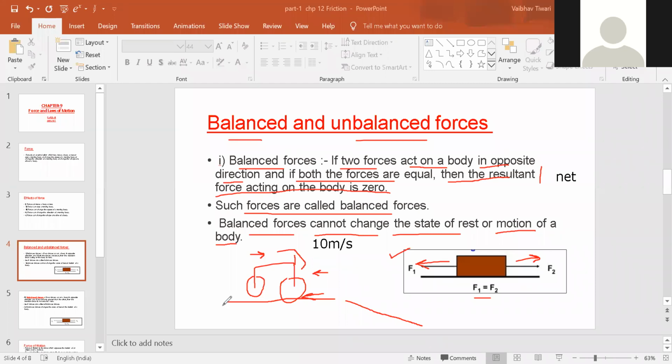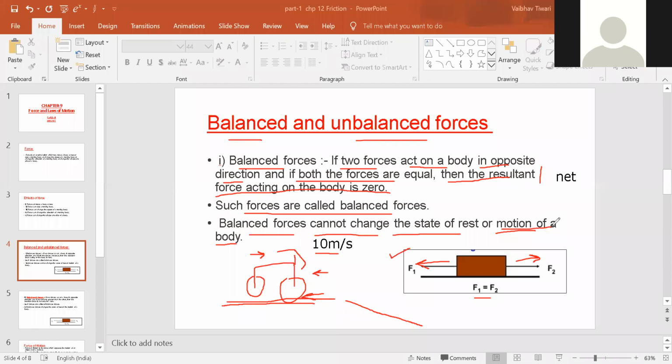But if you're continuously riding on a plain, horizontal road, and no other force is acting, then you will keep moving with the same speed. Okay. So the motion of the object is also not changed if a balanced force is acting on a body.